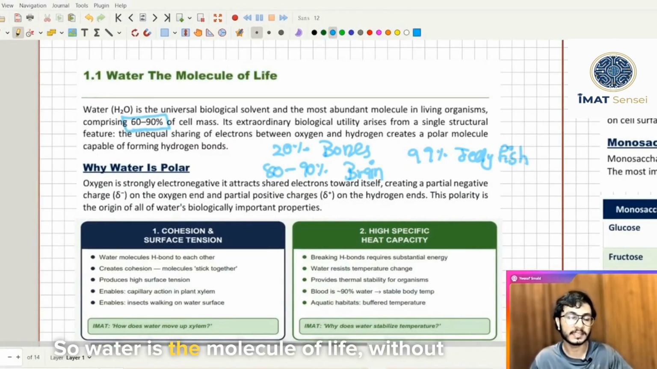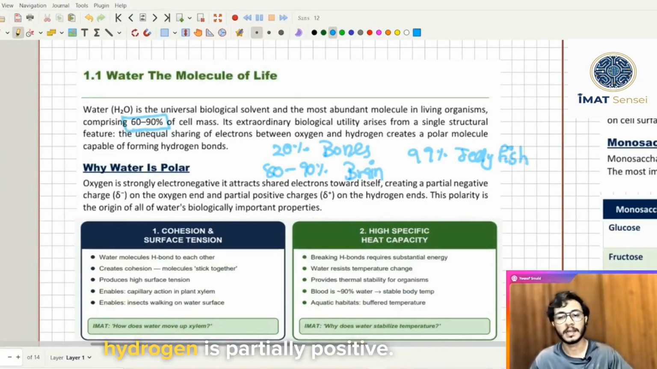So water is the molecule of life. Without water, life is impossible. Water is a polar molecule because oxygen is strongly electronegative and hydrogen is partially positive. Because of these two ends, water is a polar molecule.